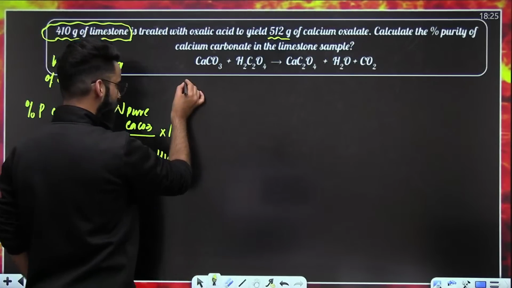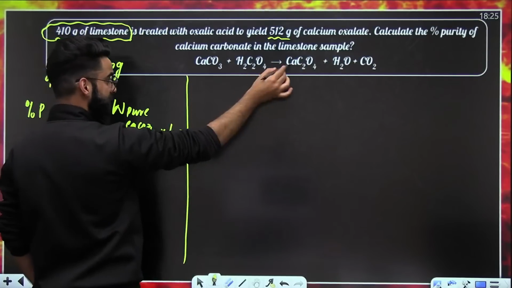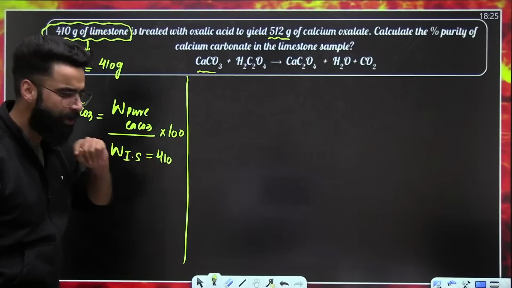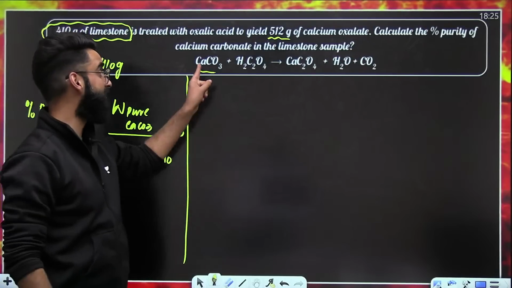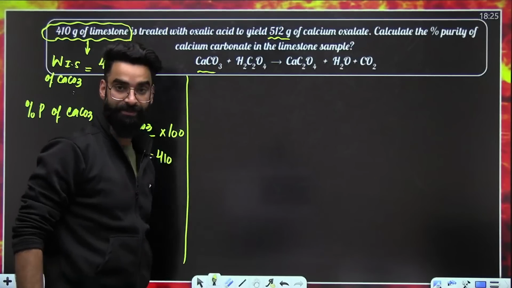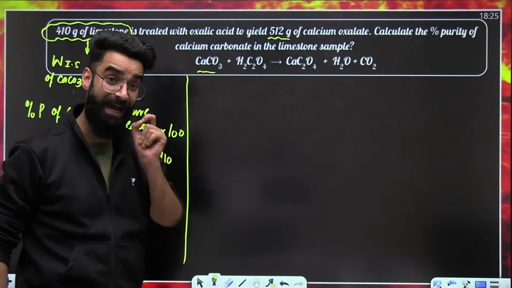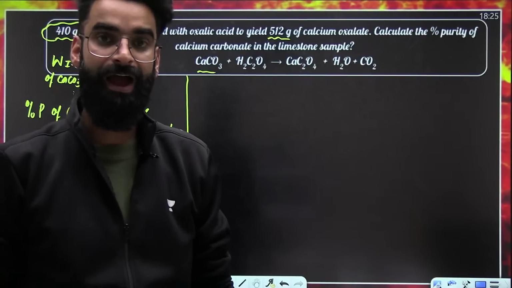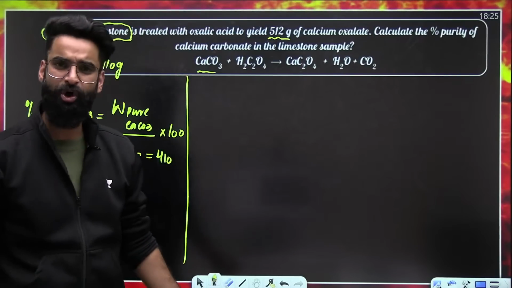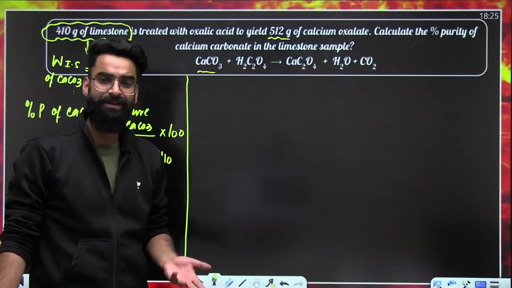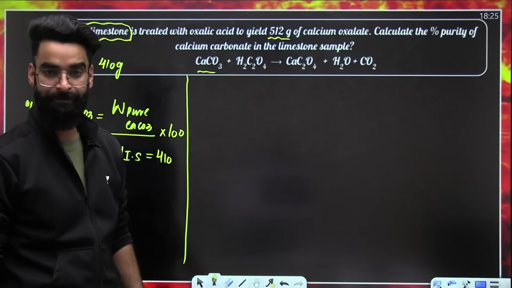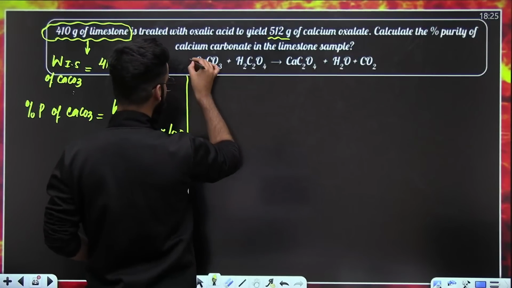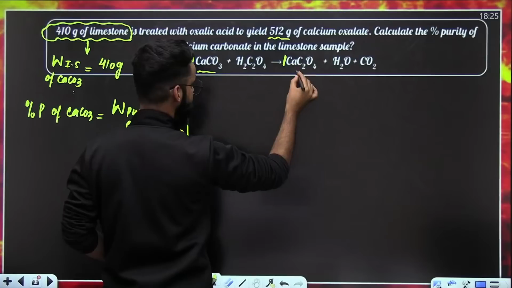Understand properly. First of all, in this particular reaction, here you can see calcium carbonate. By using stoichiometry, I'll calculate the mass of calcium carbonate which has participated in the reaction. And we know any such mass of reactant which participates in the reaction is always going to be its pure mass. The reaction is already balanced. Here it's 1, here it's 1.